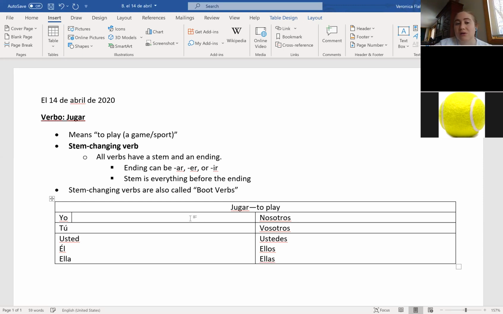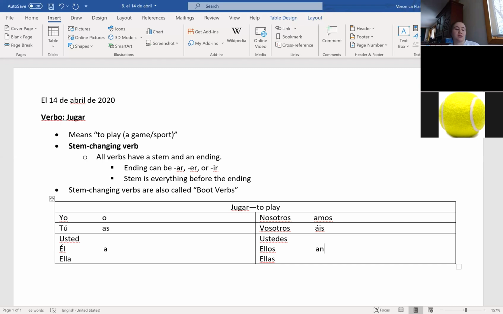I'm just writing the endings right now, so don't write the whole verb. For yo, what's the ending? O. And for tú? As. And for usted and él and ella? A. For nosotros? Amos. And for vosotros? Áis, with our accent mark on the A. And for ustedes, ellos, and ellas? An. Good, so that part should look familiar.